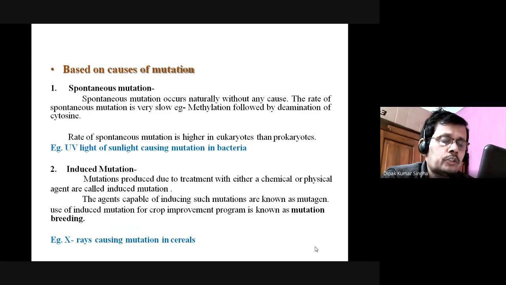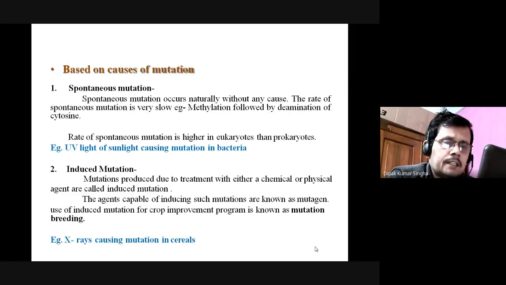Now, based on the cause of mutation, it is classified into two groups. One is the spontaneous mutation. That means an individual can spontaneously mutate. Spontaneous mutation occurs naturally within any tissue without any specific cause, and the rate of spontaneous mutation is very slow.